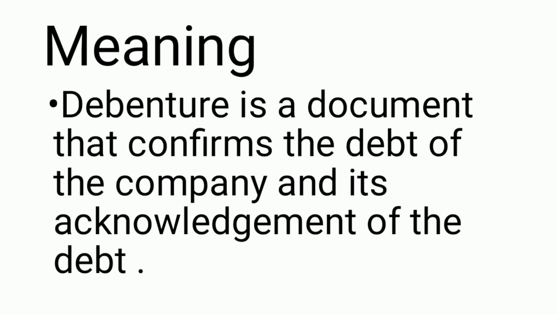Understanding the meaning of debenture, we had an introduction, and the meaning says debenture is a document that confirms the debt of the company and its acknowledgement of the debt. Debt is a liability. So they say debenture is a document that confirms the debt of the company.